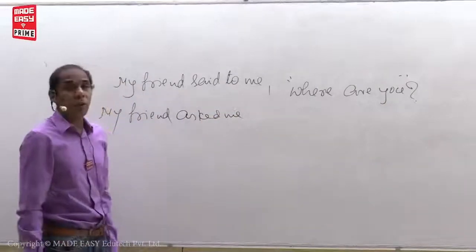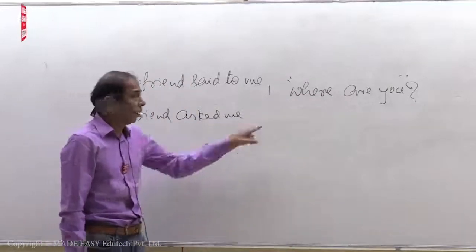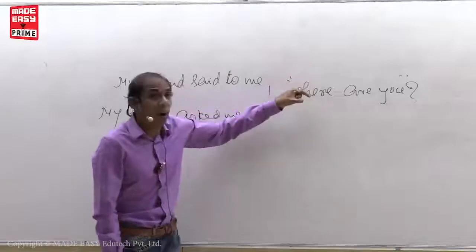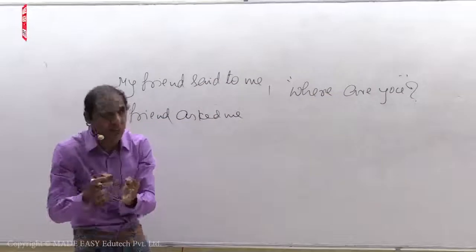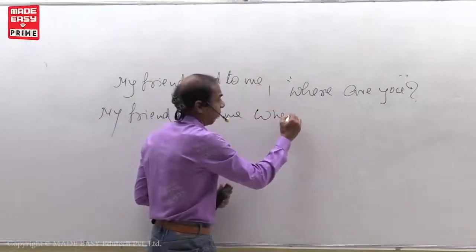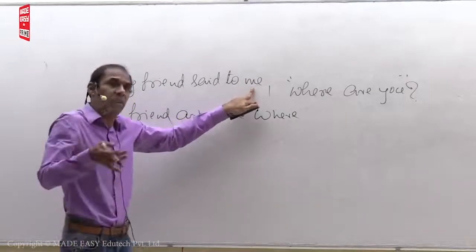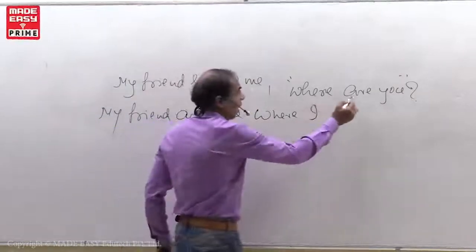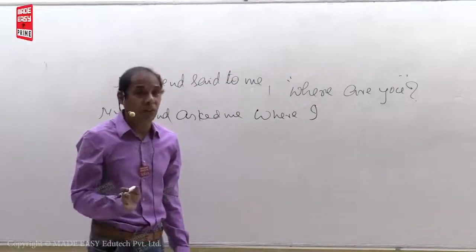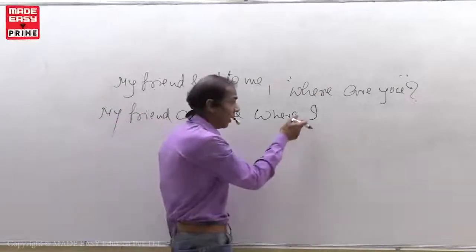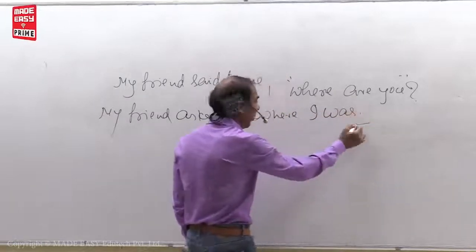What is rule number 2? See, the same question word comes as a link word. Observe with what question word the direct speech begins. The same question word comes as a link word. Where. You changes as reporting verb object, me. Again me changes as I. Where I. Are is present tense. Present tense should be turned into past tense. What is the past form of are? Actually were. But don't write were here, because depending on the person, was or were will change. Where I was. This is how you have to write.